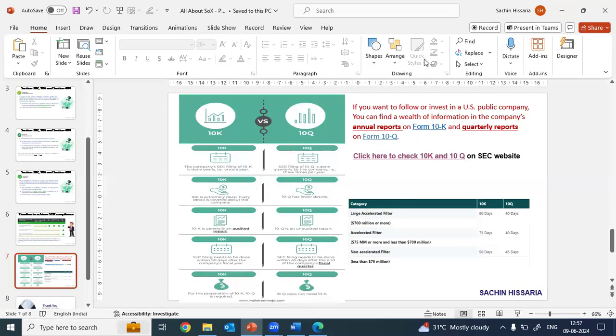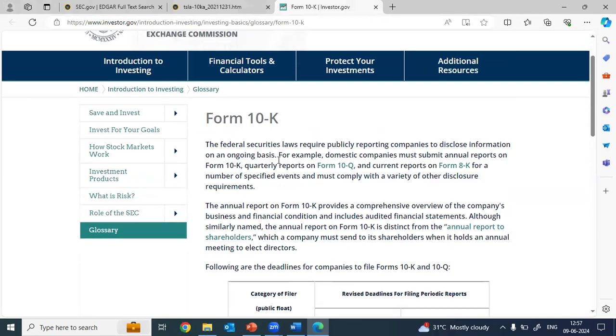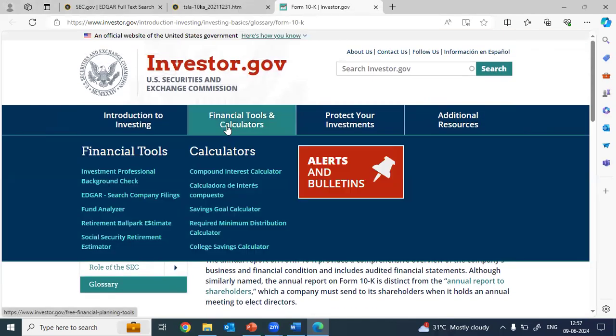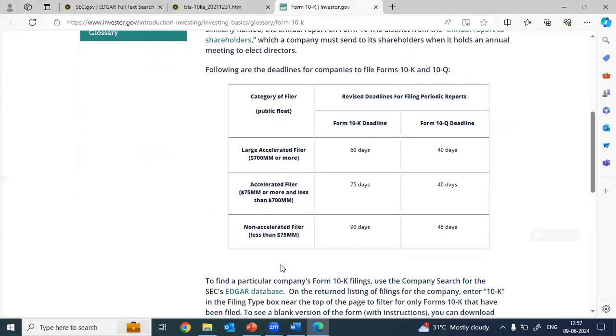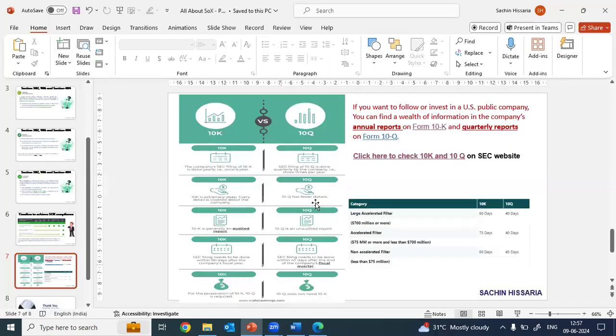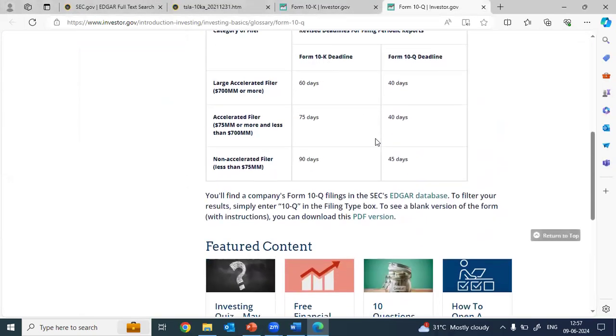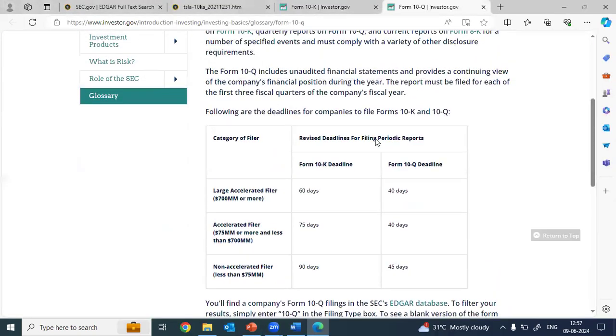For example, see, how to read a 10K. What are the details? It is available on the SEC website itself. So this many details are there. I will provide you this link as well in your description, so that you can read this particular link.